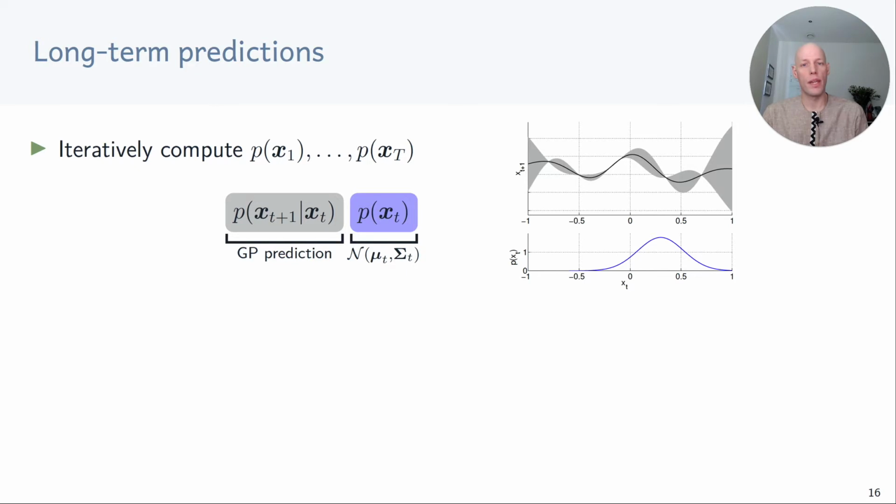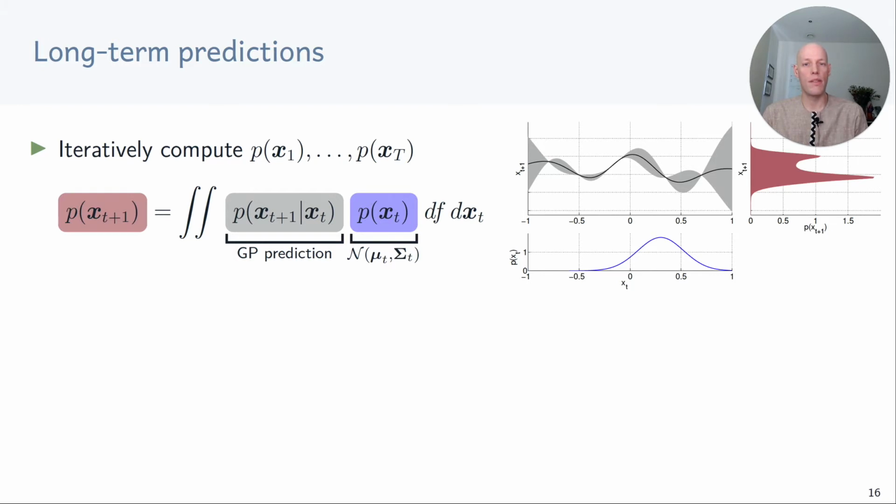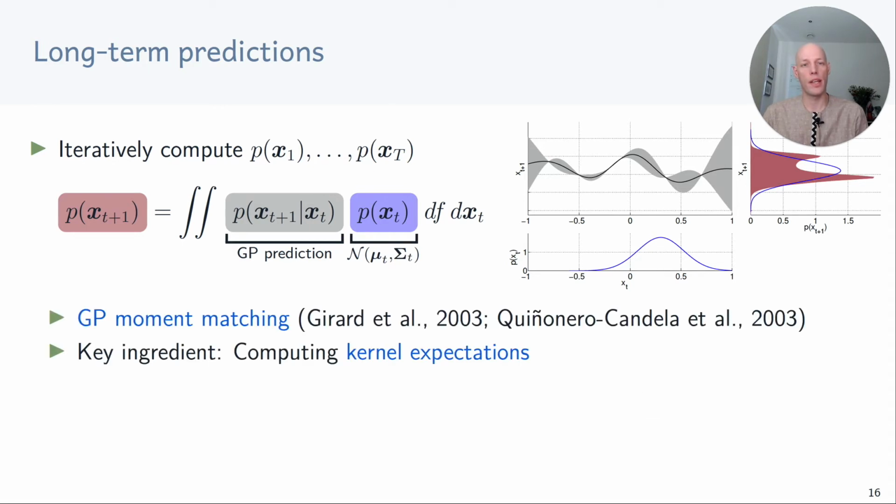Here on the right, I'm showing the Gaussian distribution of the state at time step t and the Gaussian process model for the transition function. To get the distribution of the next state, we need to compute this double integral where we integrate out not only the uncertain state, but also the uncertain transition function. If we do this, we get this red distribution here. Unfortunately, we cannot do this computation in closed form, but we can compute the mean and the covariance of the predictive distribution in closed form and then approximate the predictive distribution by a Gaussian that has the right mean and the right covariance. That approximation looks like this.